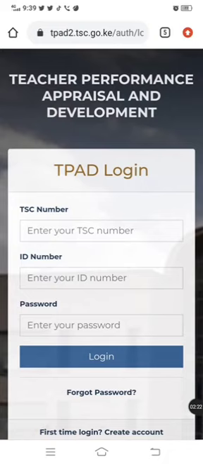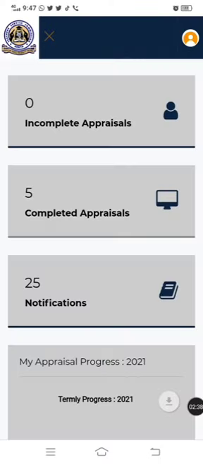So here it's going to require you to insert your TSC number, your ID, and your password. So let me do that. So I have inserted my details, my TSC number is up there, my ID and password. So let me log in. So it's going to bring you to this page where it's going to show you your school name and your designation. So for now, my school name is up there and my designation.